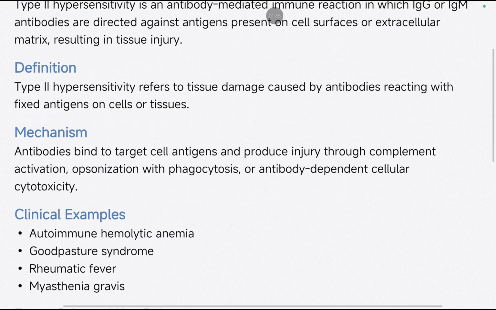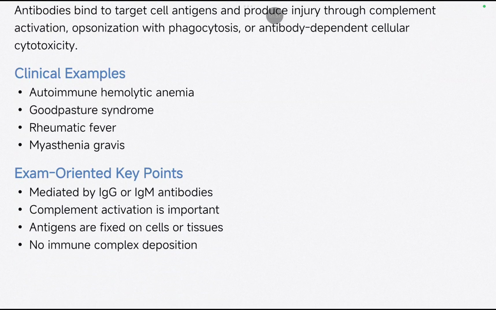What are the clinical examples? Autoimmune hemolytic anemia, Goodpasture syndrome, rheumatic fever, myasthenia gravis. All the four above are due to antibody attacking the body's own antigen, which may be highlighted by opsonization or any other such things. What are the exam oriented key points you have to remember?